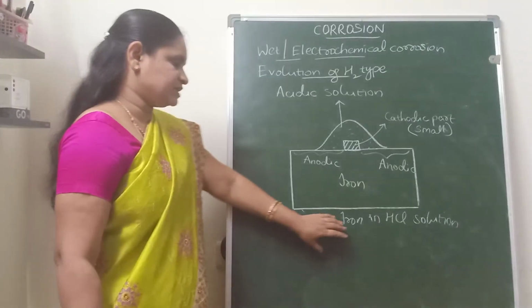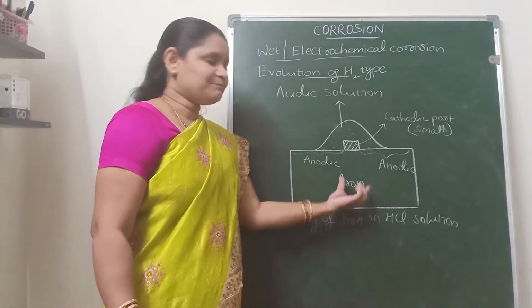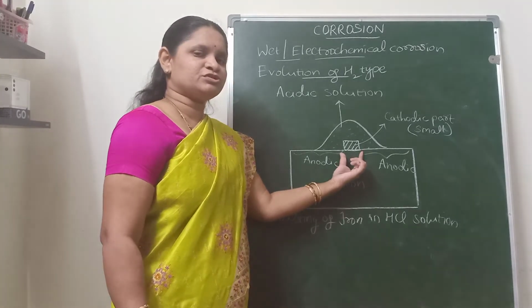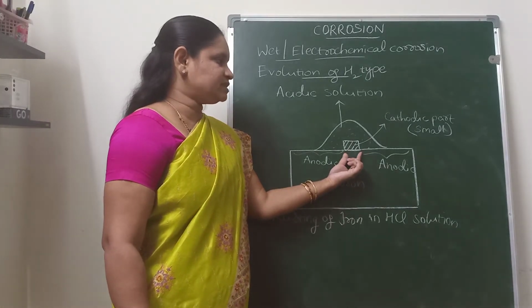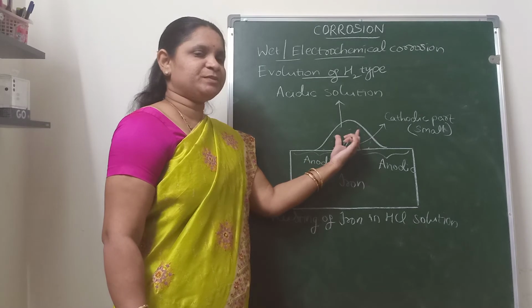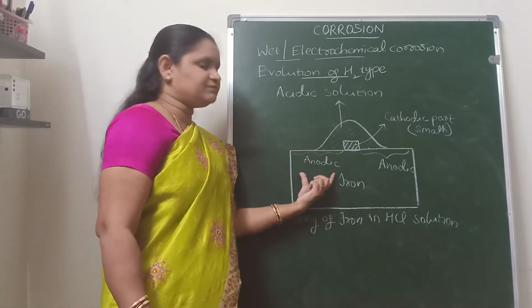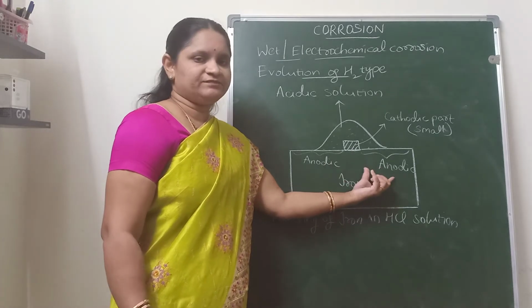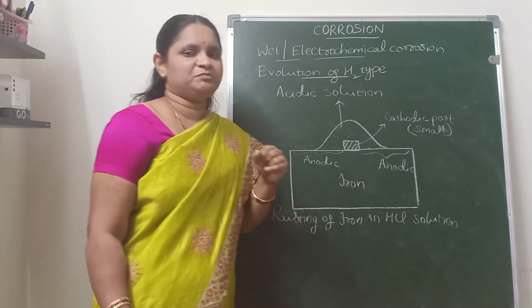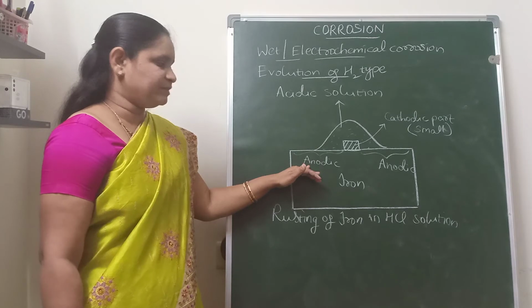So in presence of acidic solution, a small portion of the iron metal surface which is exposed to the liquid medium will act as the cathodic part, whereas the remaining part of the metal will be acting as the anodic part. Now here what will be happening?